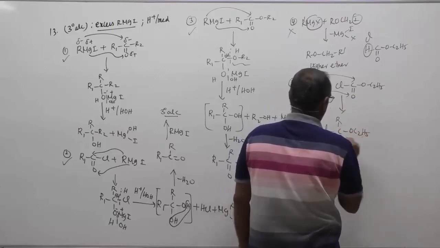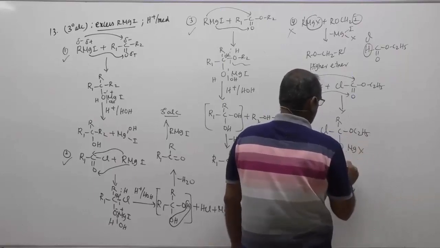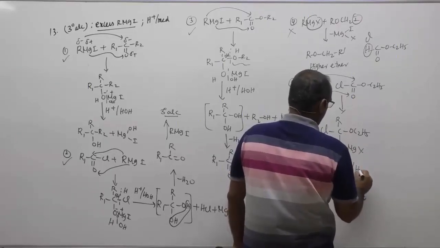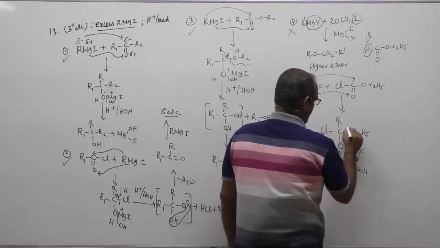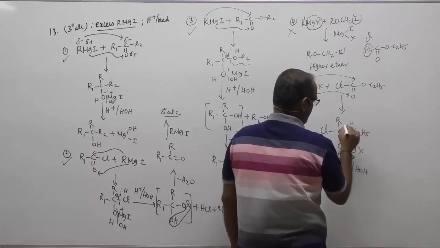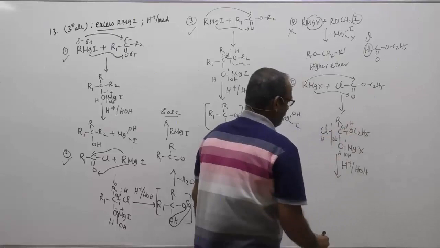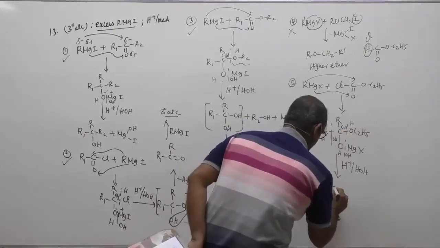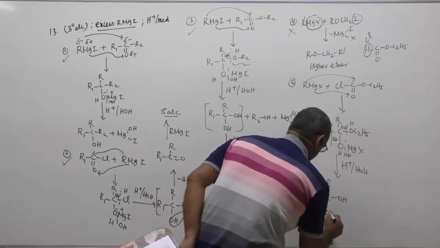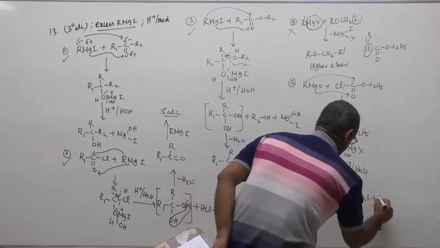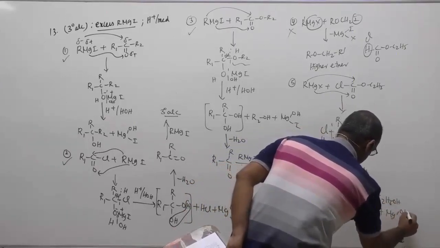RC(OC2H5)2OMgX. Children, now again, hydrolysis in acid medium, you will have the breakage of all the 3 bonds. Your O-Mg bond, H and OH here. Alcohol oxy bond, again ethoxy bond, H and OH here. Again H and OH here. OH will attack the carbon, and 3 OH will be there. R, your corresponding C(OH)3. What are the byproducts? HCl plus C2H5OH plus magnesium hydroxy iodide.